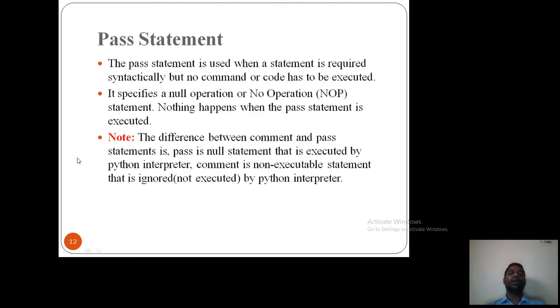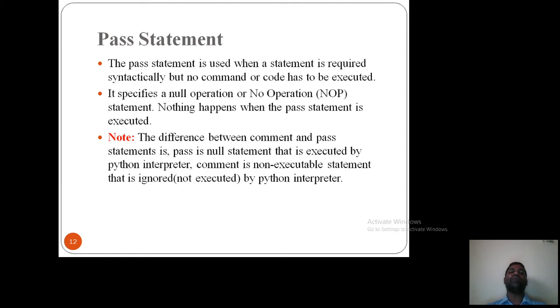Pass statement. Pass statement is used when a statement is required syntactically but no command or code has to be executed. If a statement is required in my code syntactically, but no execution should happen, at that point of time I can use the keyword called pass. It specifies a null operation or no operation. Nothing happens when the pass statement is executed.